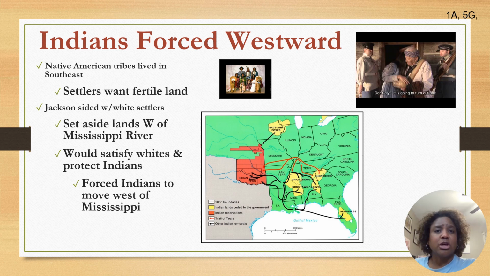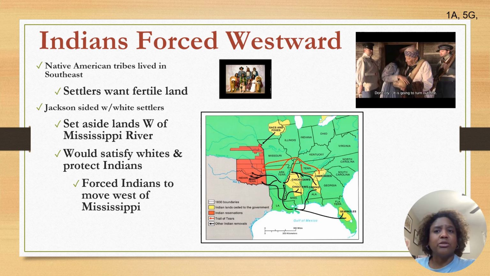The Creek, Choctaw, Chickasaw, Cherokee, and Seminole nations all lived in the southeast. Many hoped to live in peace with their white neighbors. The fertile lands they lived on were ideal for growing cotton, and settlers wanted the land for themselves and the economic potential awaiting them. Like earlier presidents, Jackson sided with the white settlers.